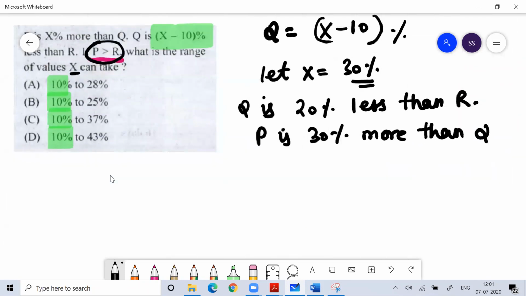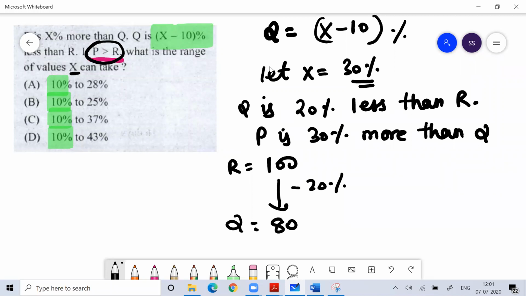So we can start solving. Let r be 100, anything, let r be 100. What is the q value? q is 20% less, so the q value would be 80. Everyone is understanding: take r as 100, so q would be 80, 20% less. And what is p? p is 30% more.